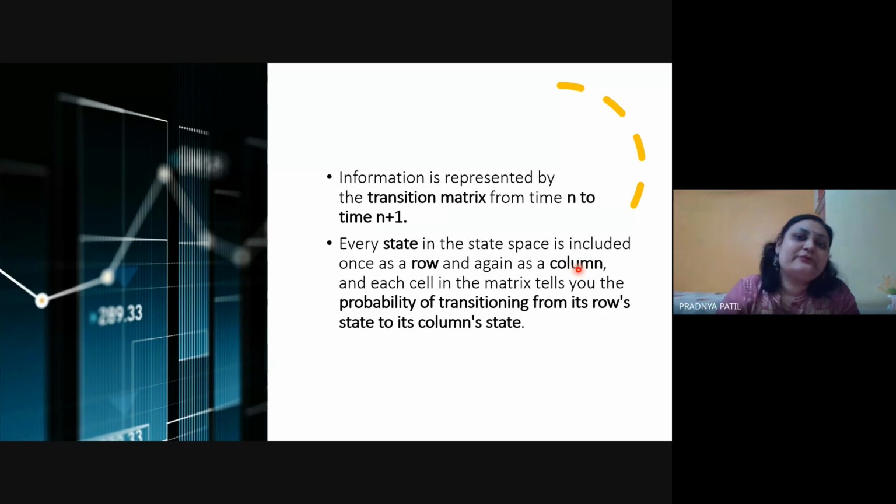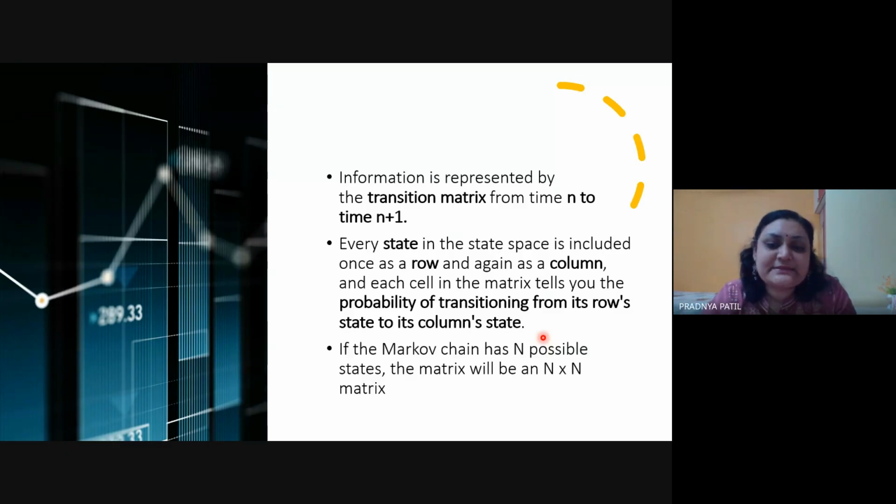So the row titles and column titles are the same, and you need to write these probability transition values. Each cell in the matrix tells you the probability of transitioning from its row state to the column state. And there will always be an n by n matrix. There would never be n by m, n by p, or any other different dimension. It is always an n square matrix.